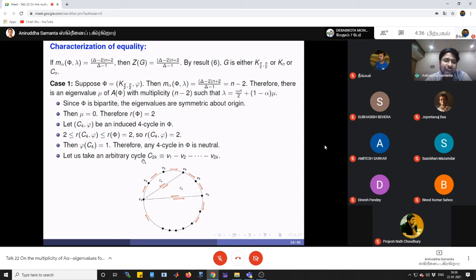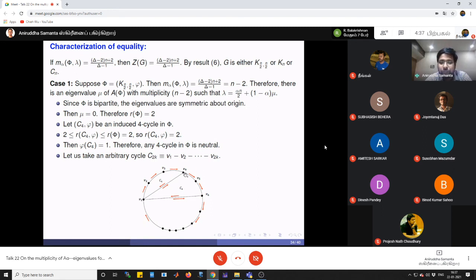Now we take any arbitrary cycle of length 2k. Then the gain of this cycle can be decomposed into the product of the gains of the inside 4-cycles, right? Like v1, v2, v3, v4 and come back to v1.